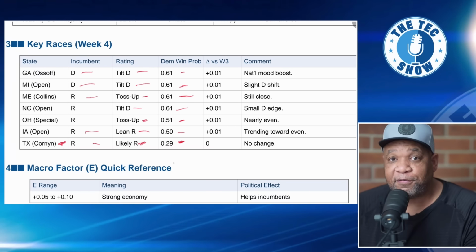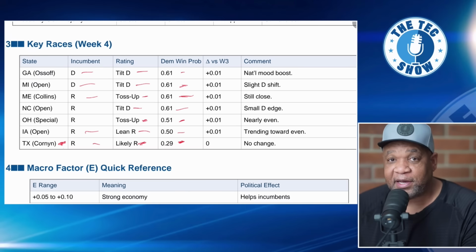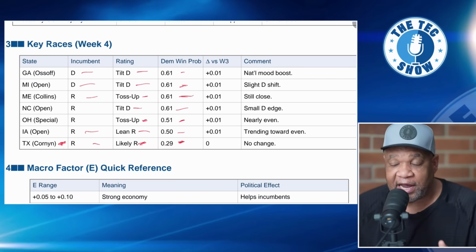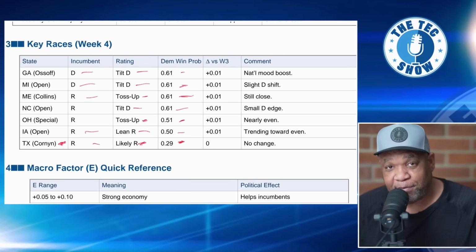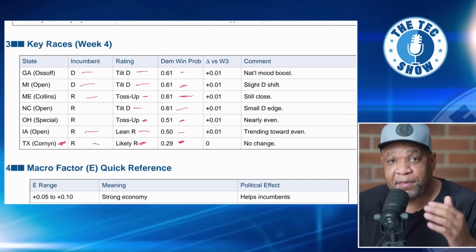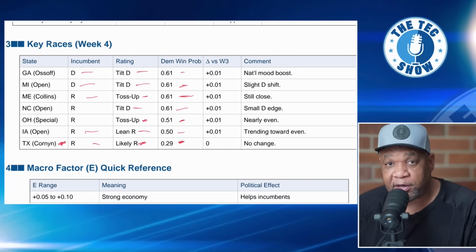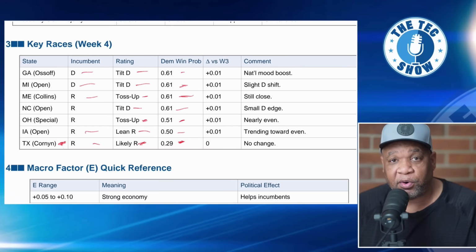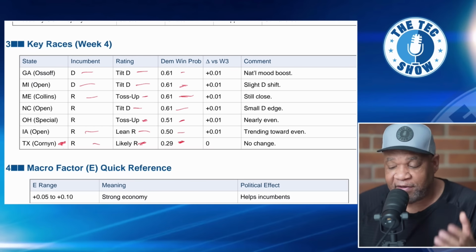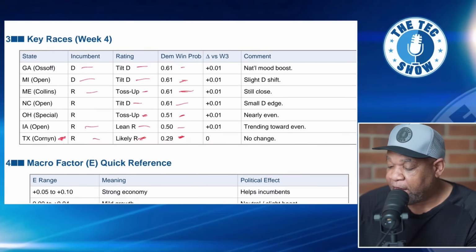But we don't know if Cornyn is going to be the candidate because of this primary. So Paxton can actually be the candidate. If Paxton wins, because Paxton's a Republican as well, if Paxton wins in the primary, then these numbers will change. They could go up, they could go down. And I think Democrats want to run against Paxton instead of running against Cornyn. Cornyn does have that incumbent advantage. And so we'll have to see what happens in the future there.